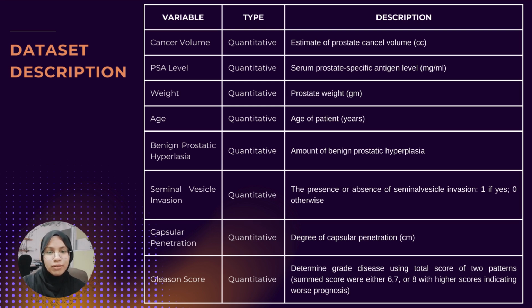Those independent variables include PSA level, weight, age of the patient, benign prostatic hyperplasia, seminal vesicle invasion, capsular penetration, and Gleason score. In this dataset, we have two dummy variables, which are the Gleason score, which is the sum score, whether it is 6, 7, 8, and seminal vesicle invasion with 1 referring to the presence of the seminal vesicle and 0 referring to absence.